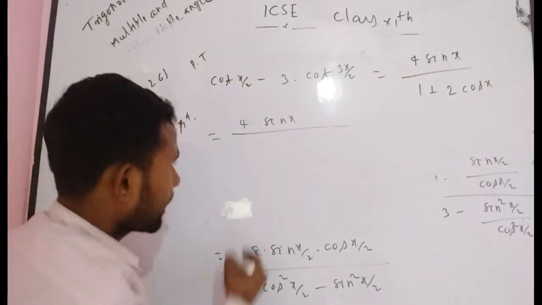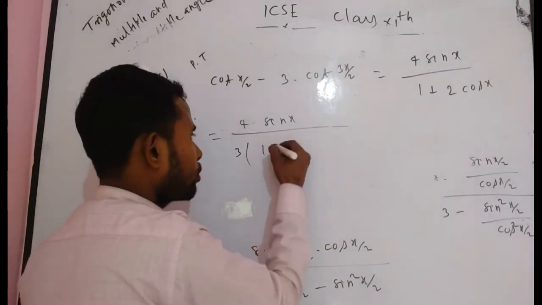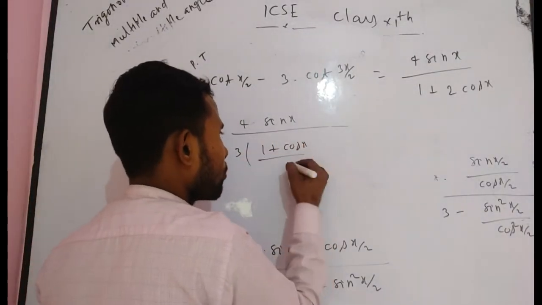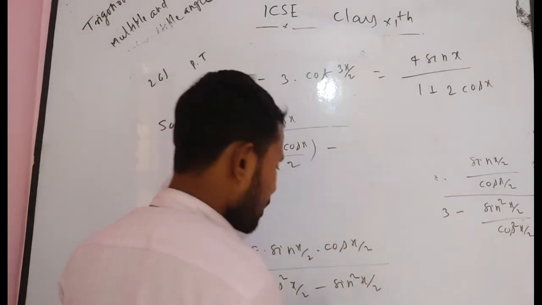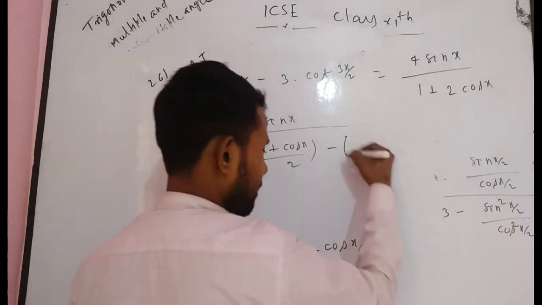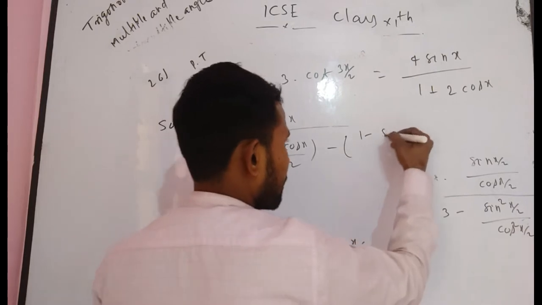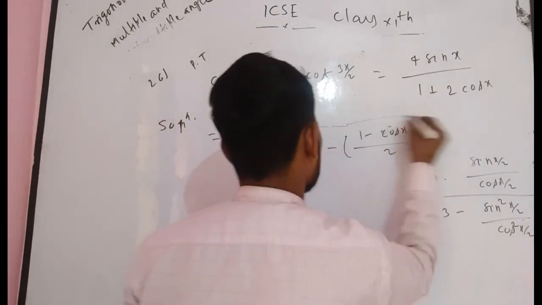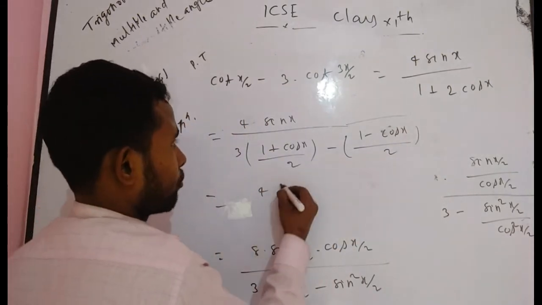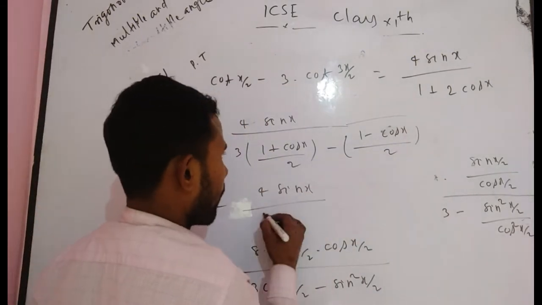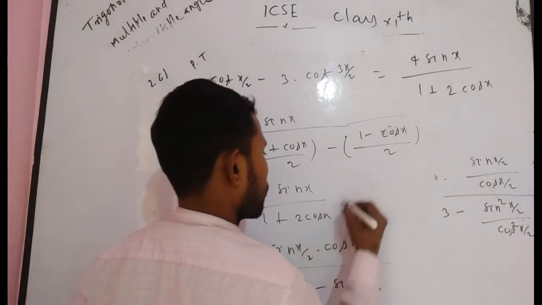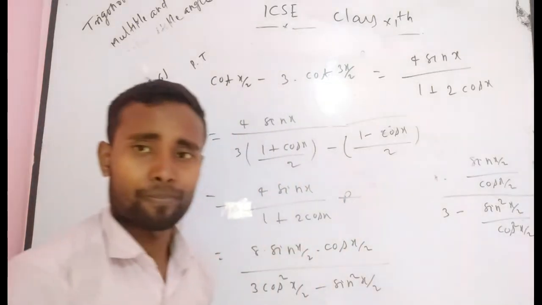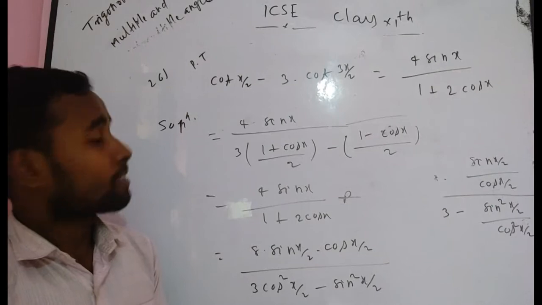And in the denominator, can you write 3 cos square x by 2 minus sin square x by 2 is equal to what? 1 plus cos x, and this factor will be 1 minus cos x by 2. Can you write? After taking LCM and manipulating, finally you get 4 sin x by 1 plus 2 cos x, which is your answer. You can manipulate and you get this answer.